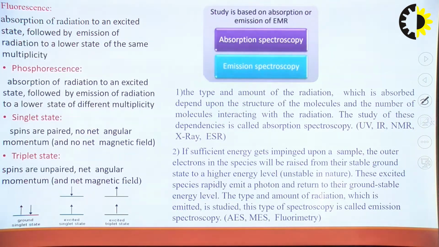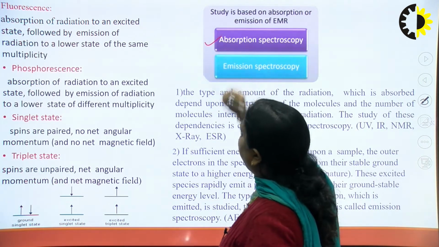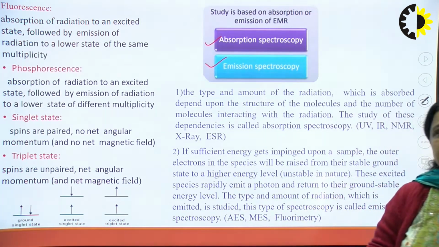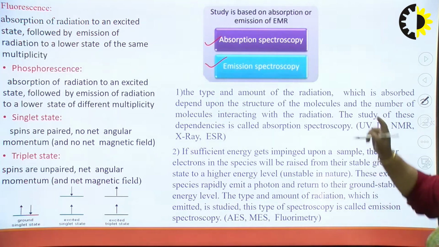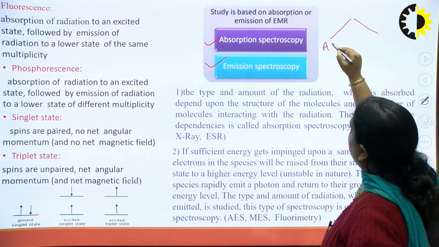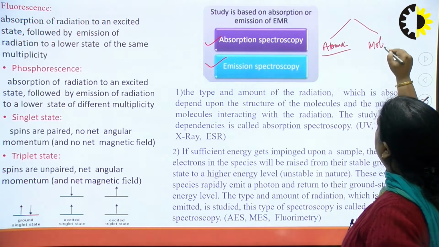So, there are two types of spectroscopy: first is absorption spectroscopy and second is emission spectroscopy. While on the basis of energy level or atomic level, it may be atomic spectroscopy or molecular spectroscopy.